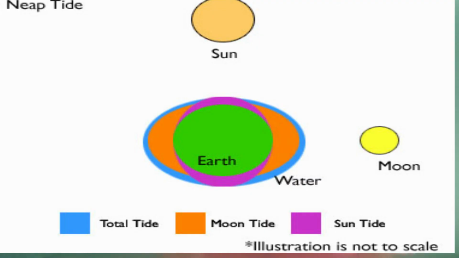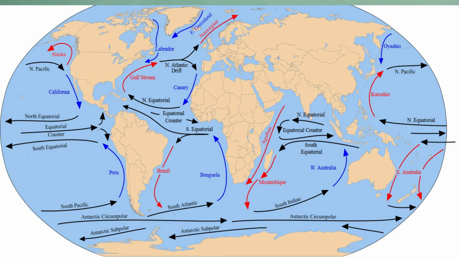Same thing, when the sun and the moon are at right angle, their gravitational forces work against each other, causing a low tide called neap tide. Spring tide, neap tide. A neap tide occurs between two spring tides, that is twice a month. That is when the first and last quarter of the what is that? Moon appears. First and last quarter of the moon appears.